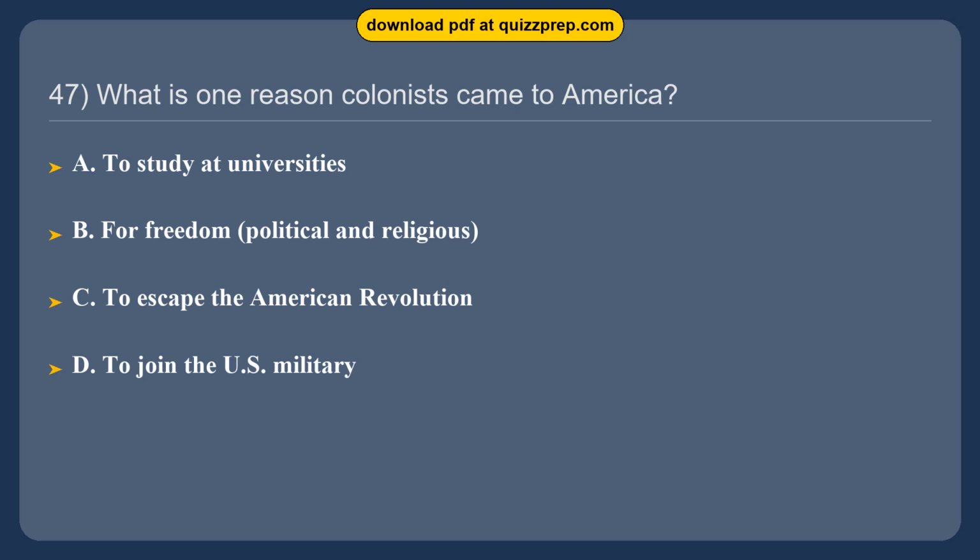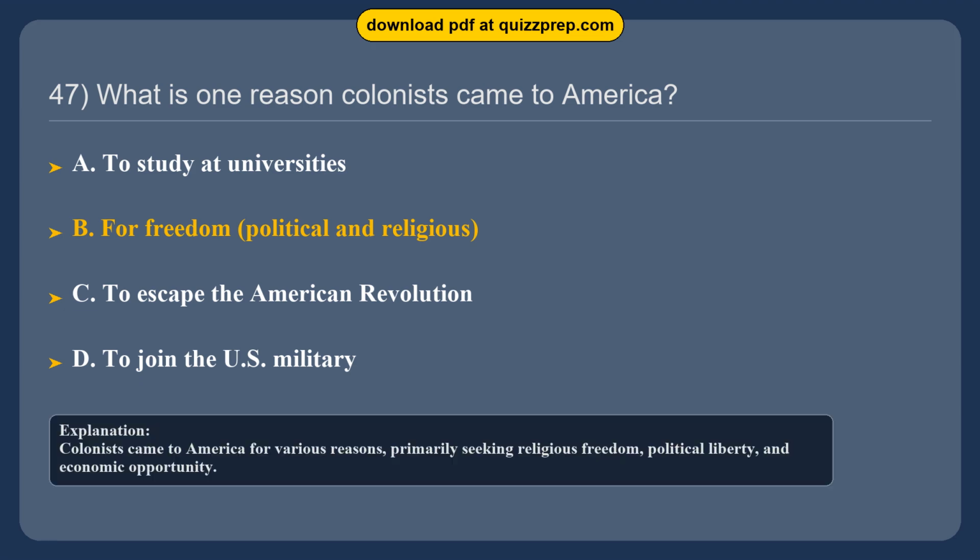Question 47. What is one reason colonists came to America? Option A, to study at universities. Option B, for freedom, political and religious. Option C, to escape the American Revolution. Option D, to join the U.S. military. The correct answer is option B, for freedom, political and religious. Colonists came to America for various reasons, primarily seeking religious freedom, political liberty, and economic opportunity.